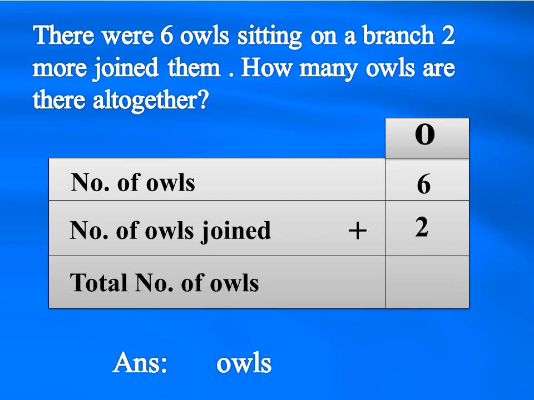Shall we do the sum now? 6 in the mind, 2 in the finger. After 6, 7, 8. Now what is answer, dear? 8 is the answer. So how many owls were sitting? 8 owls were sitting on the branch of a tree.